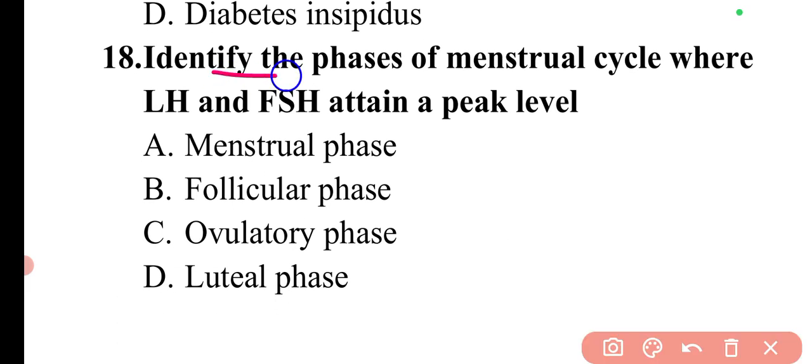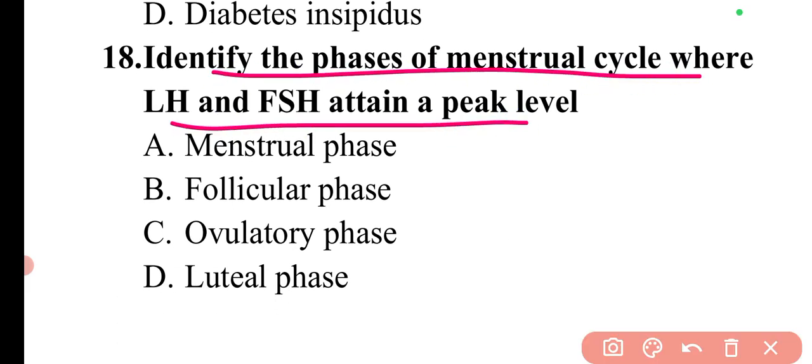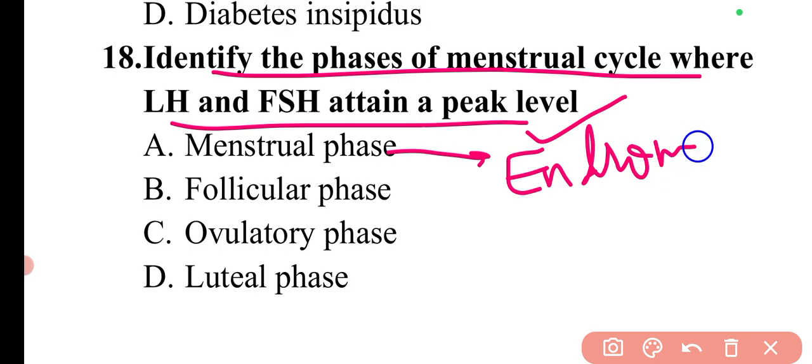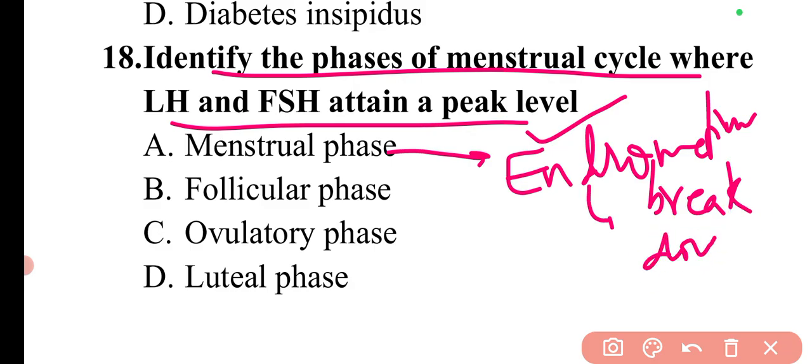Next question is: identify the phase of the menstrual cycle where luteinizing hormone and follicle stimulating hormone attain the peak level. As I have already discussed, there are 4 phases in the menstrual cycle. The first phase is the menstrual phase. In this phase, what happens? The endometrium will break down, and the menstruation will start.